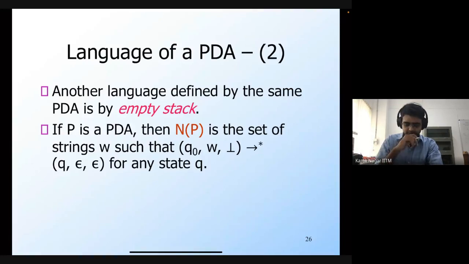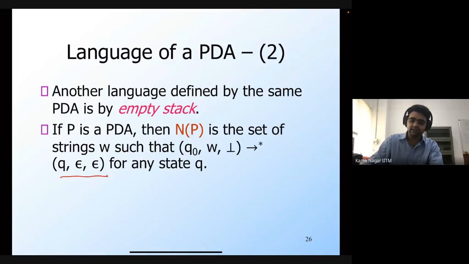Beginning from this configuration, through a series of transitions, I must reach this state. What is this state saying? I can reach any state Q of the PDA, but I must have processed the entire string, which means that the string yet to be processed is epsilon, and there must be nothing on the stack. So the stack contents must also be epsilon.